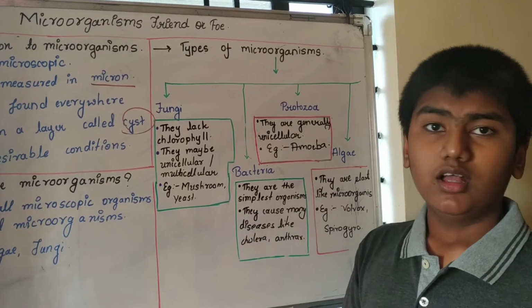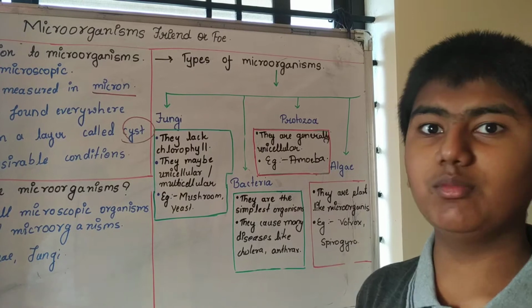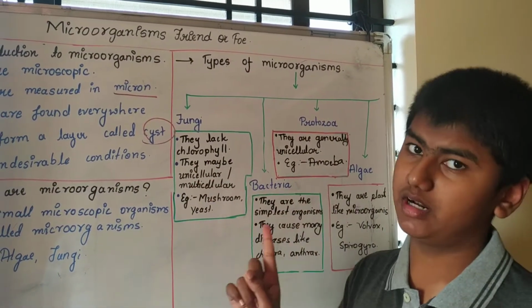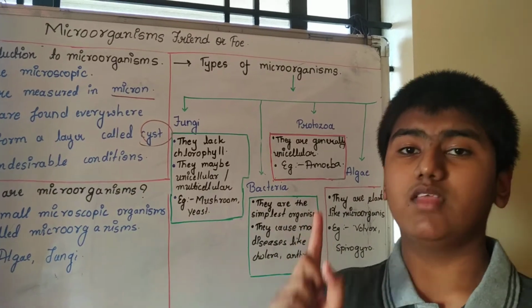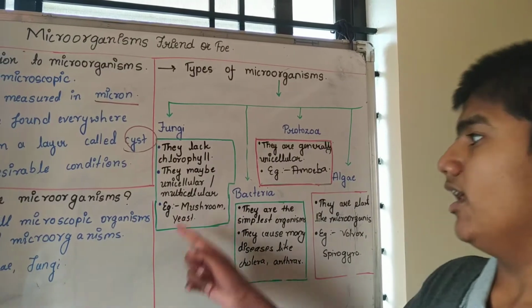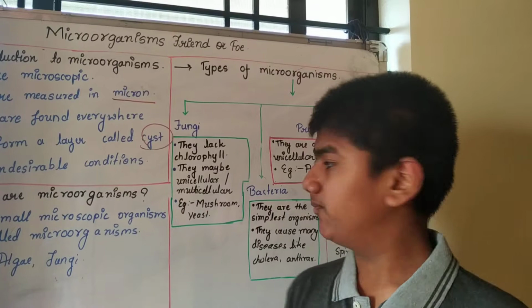So fungi lack chlorophyll. They lack chlorophyll means they don't have chlorophyll. They may be unicellular or multicellular. Unicellular means they have only one cell to perform all their life activities, whereas multicellular means they may have more cells.